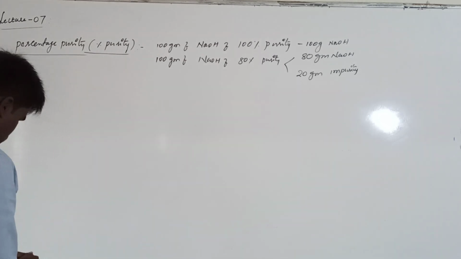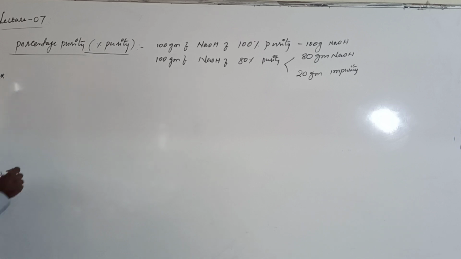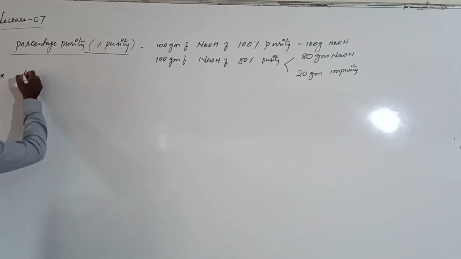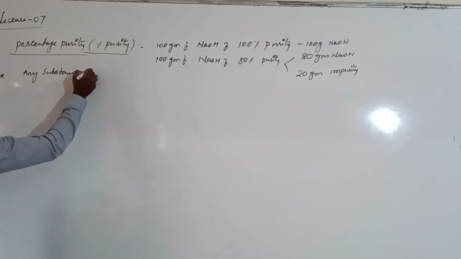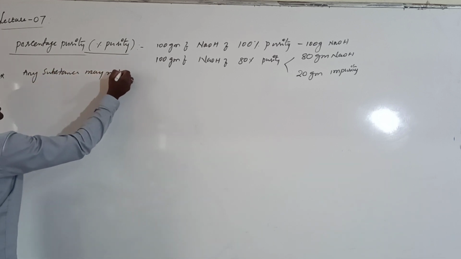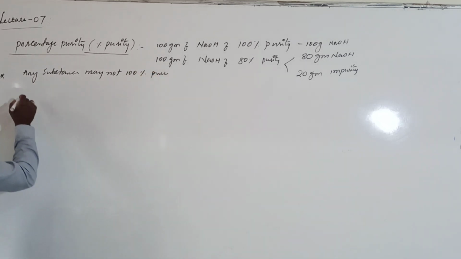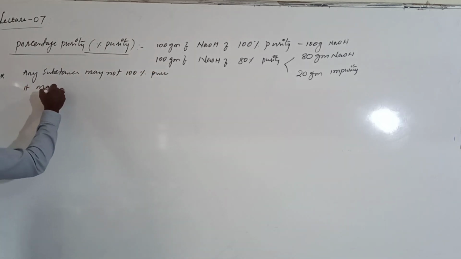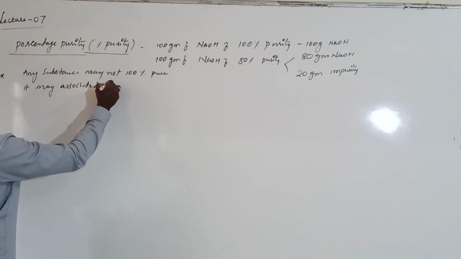Now let us see, from this, what may we conclude? Any given substance may not be 100% pure. That means it may be associated with impurities.